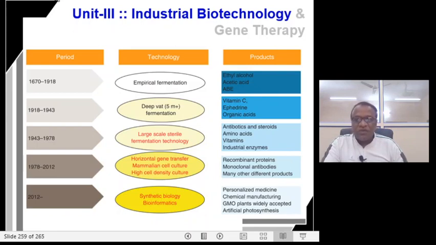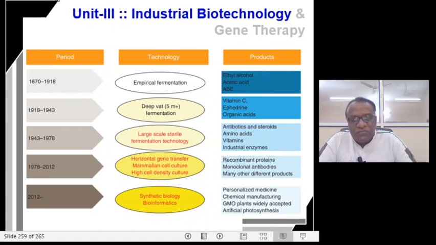Number 2 is about the technology that has been developed and modified, and the products which we are capable to harvest using the technology.